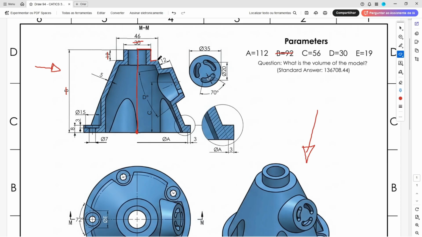Now we will create this line, and the distance between this point here and the midpoint is 23 millimeters. And we will create a line here. This point here is vertical with this one. And close the sketch here.